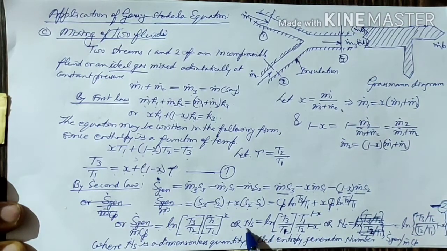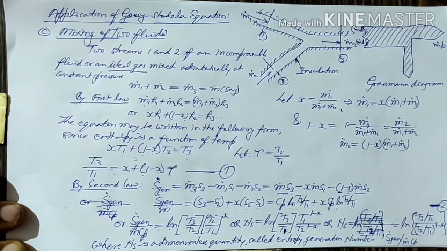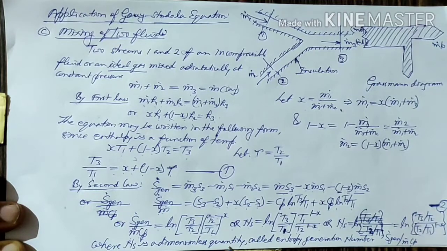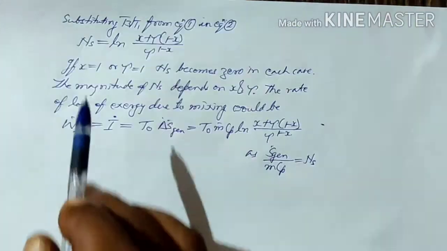Here Ns is a dimensionless quantity called the entropy generation number, and it equals entropy generation divided by m dot Cp.